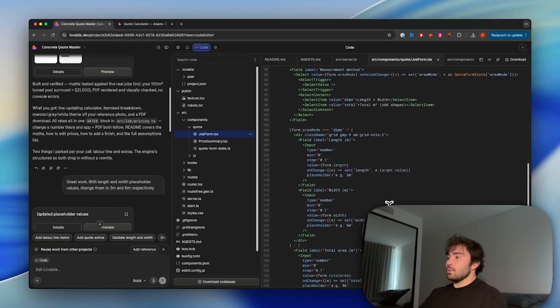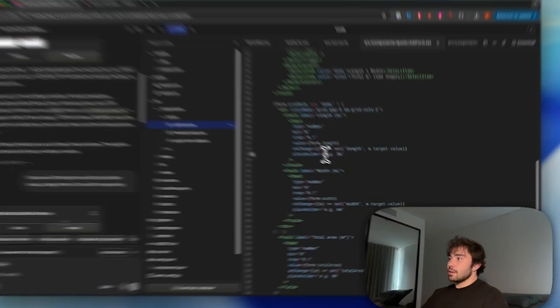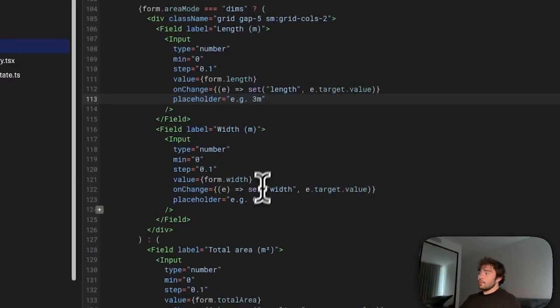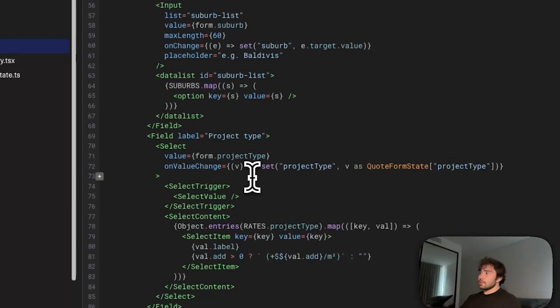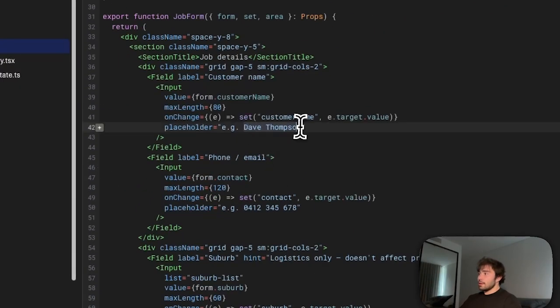Let's scroll to the ones that it changed. So we have that 3 meter value we wanted for the length, and we've also got the 6 meter value that we want for the width. But let's go back to the name here, and let's say I want to change the name.